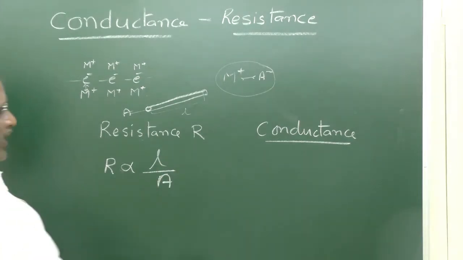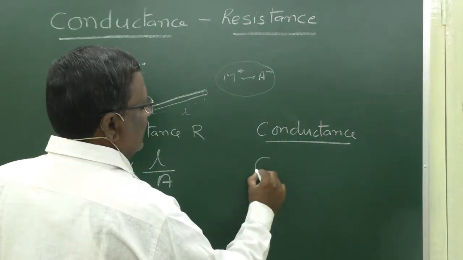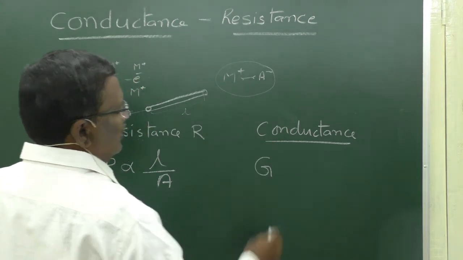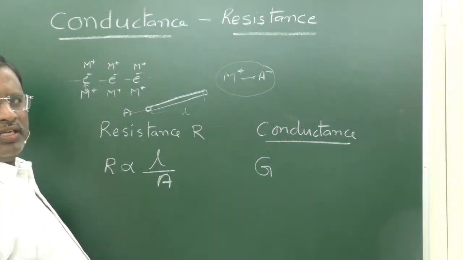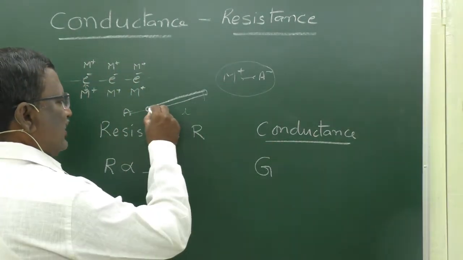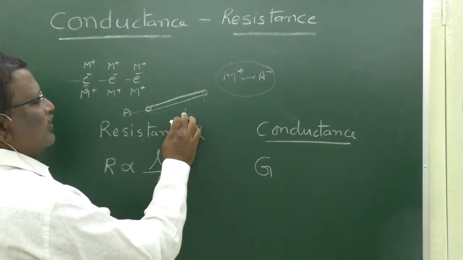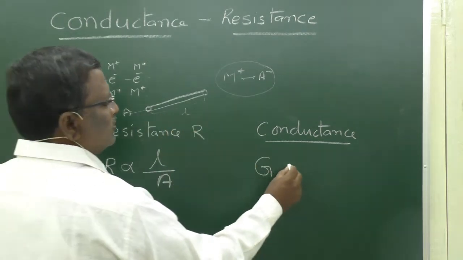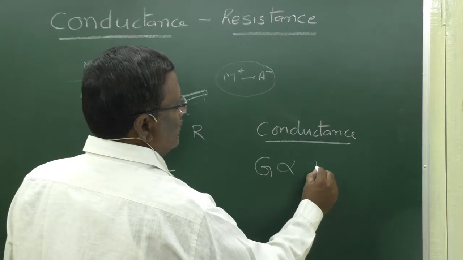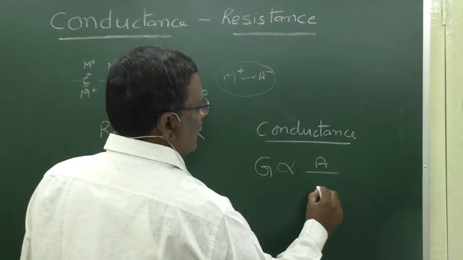Whereas conductance, it can be denoted with G or C. Conductance is directly proportional to cross section area and inversely proportional to length. So, G is directly proportional to A by L.